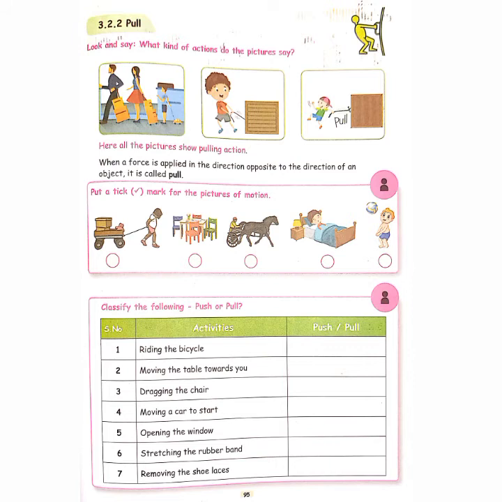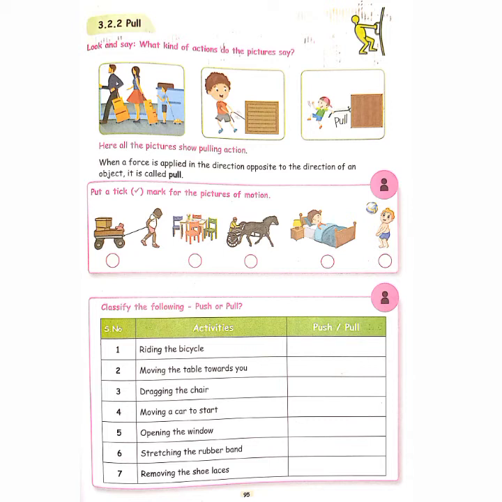Pull. Look and say what kind of action the pictures show. See, in the top corner itself, a man tries to open the door, it is pull. Okay. They are pulling. Here they were pulling the luggage. A small boy is pulling the cardboard box. Here also a small boy is pulling the box. Okay mama, this is pull. Here all the pictures show pulling action.